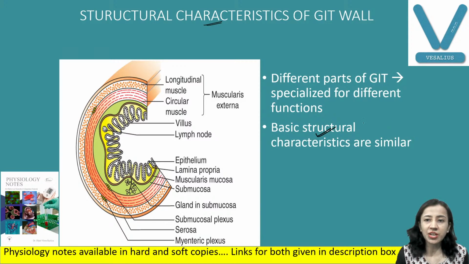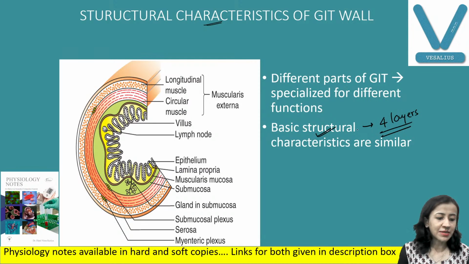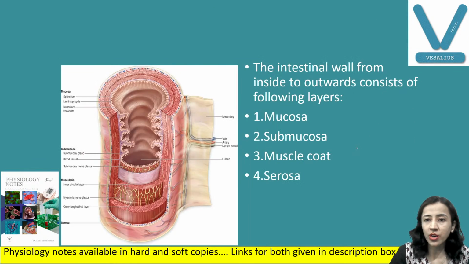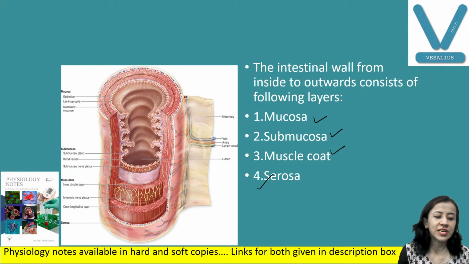What is the basic structure? Four layers are there in the digestive tract. Which are these four layers? I will discuss them in all the digestive tract structures. Try to remember these four layers in this class. Don't get confused. Always go from inside to outside, this way.